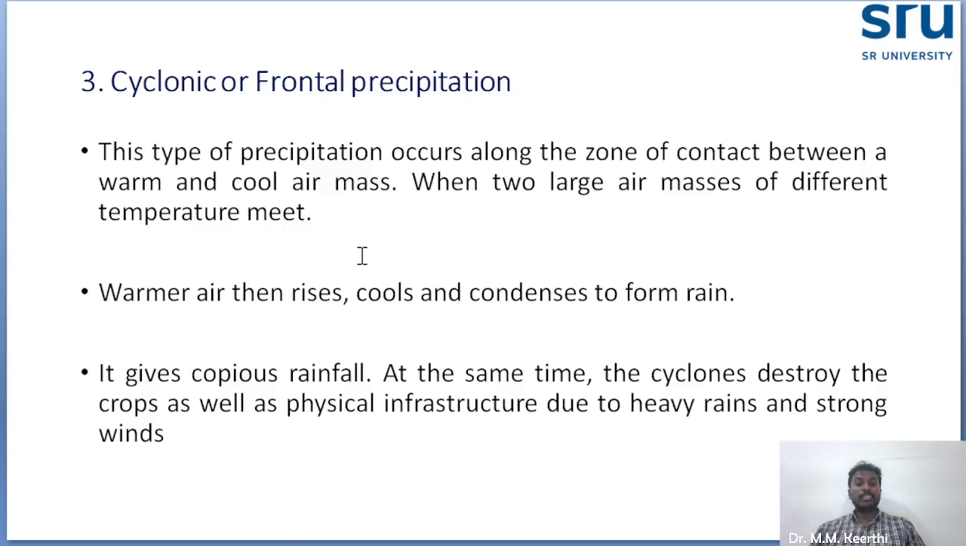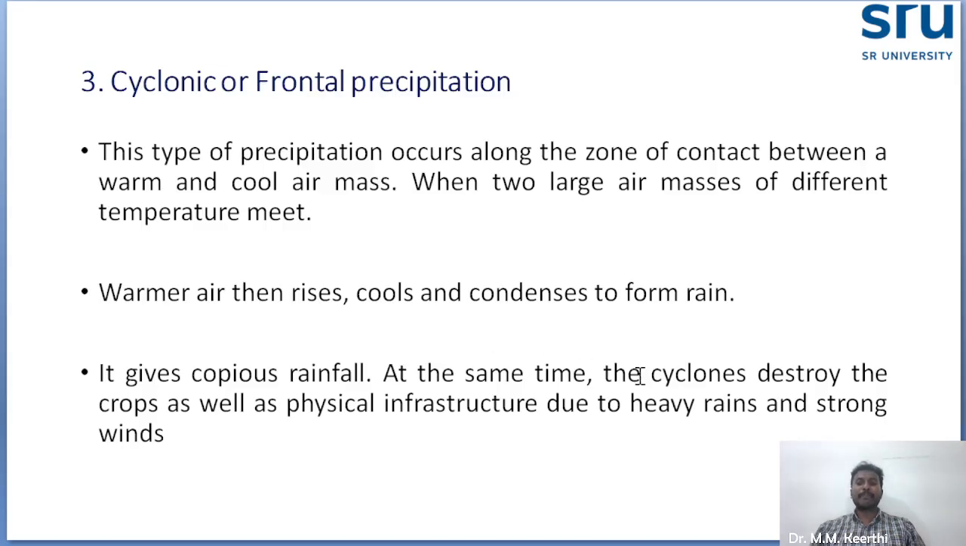That's why during a cyclone, compared to monsoon time, more heavy rainfall will occur because of the meeting together of warm and cooler air. The condensation process will occur more.